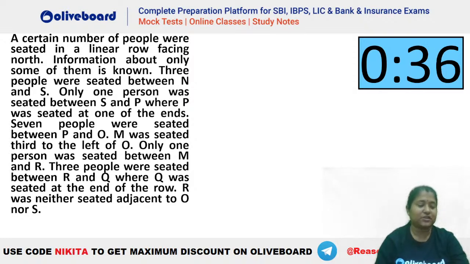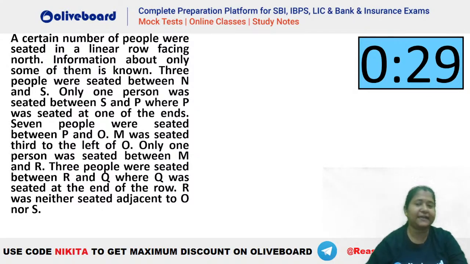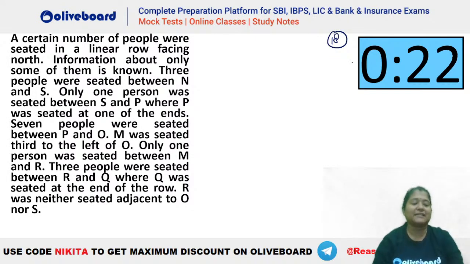Done. So Lakshmita, how many persons are we getting in here? 18. Chalo, let's see whether 18 is the right answer or not. So Lakshmita is getting the answer as 18. Vidya, how many persons are you getting?